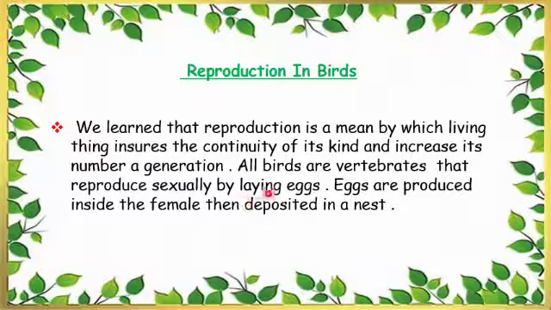This sexual reproduction occurs and we obtain eggs. So those eggs are produced inside the female. Then the female bird will put this egg in a nest.